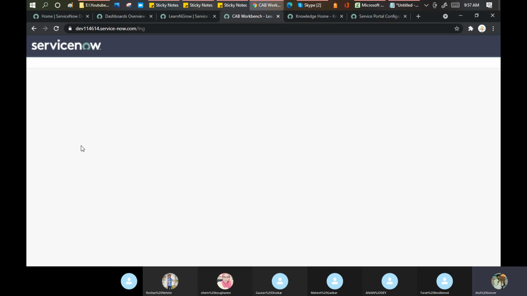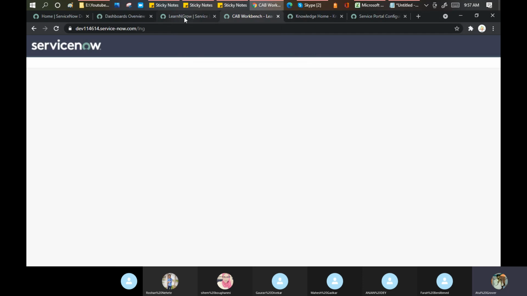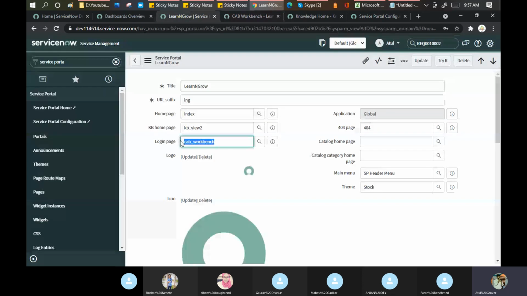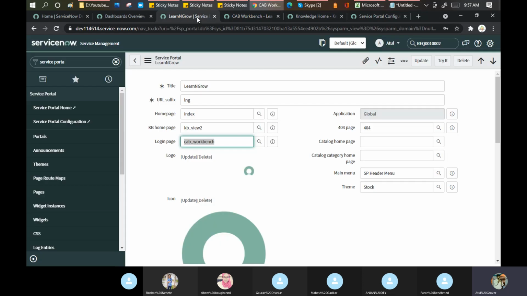See, my login page has been changed now. It is picking up the CAP_workbench page. Okay, and I'm not able to log in now because that particular page doesn't have any option for the inputs. Now, if I change my login page to the landing only,